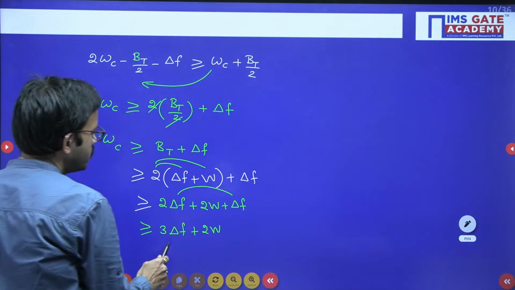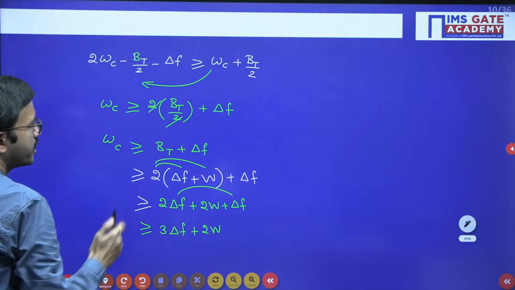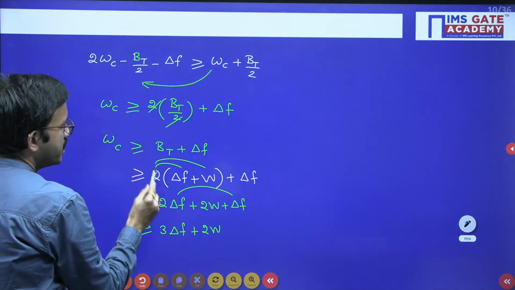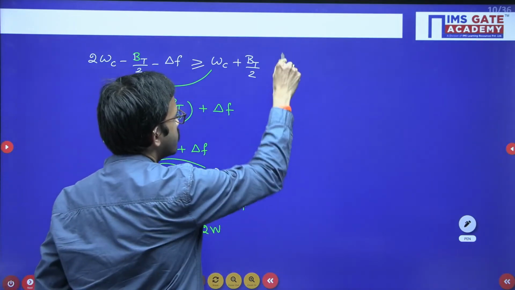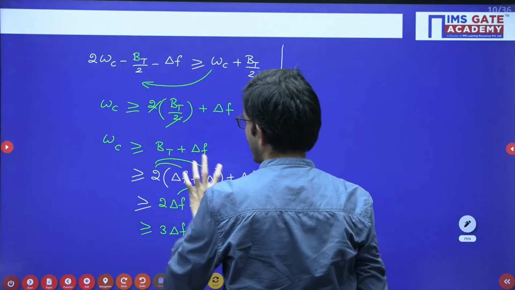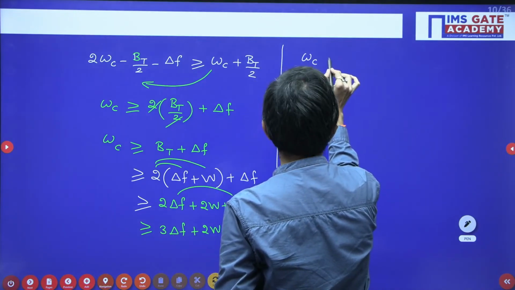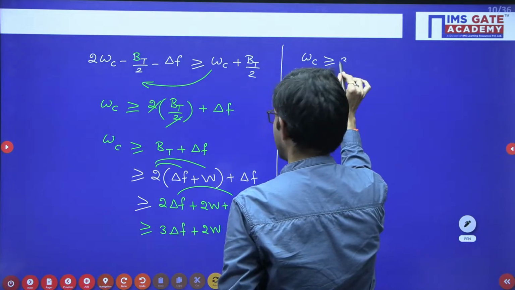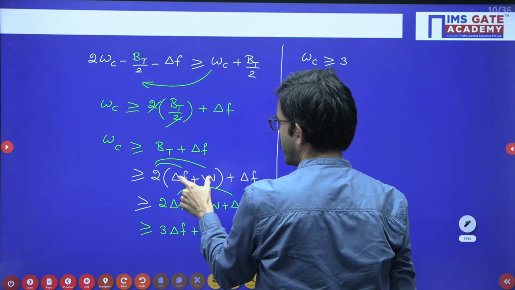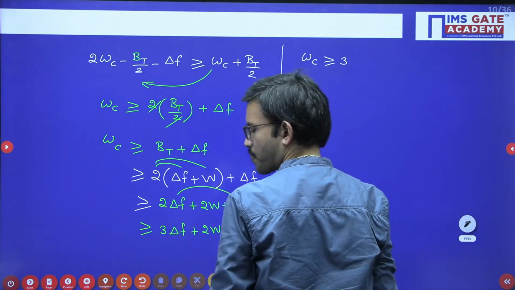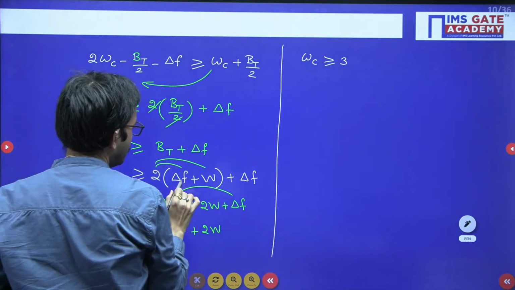Right. So somehow we have to express this overall term in terms of bt. Regarding bt, we have mentioned delta f plus w. So what is the relation we got? We have to write it in terms of bt. So omega c greater than or equal to 3 into, regarding bt you have delta f plus w. Sorry, bt is nothing but 2 into delta f plus w.